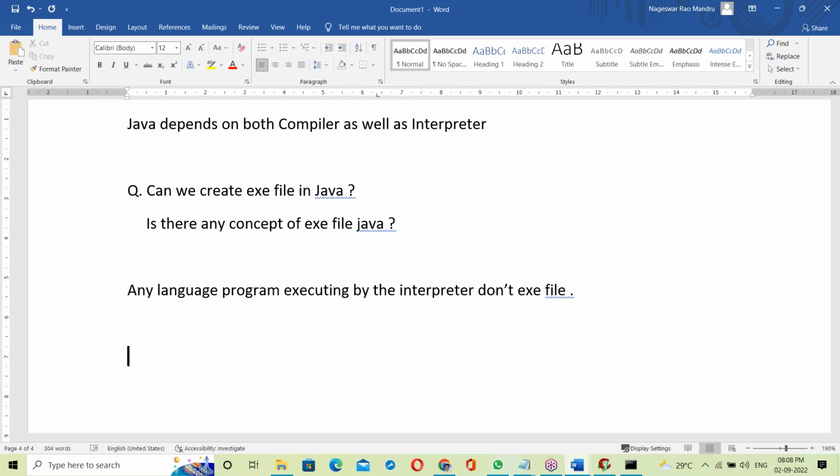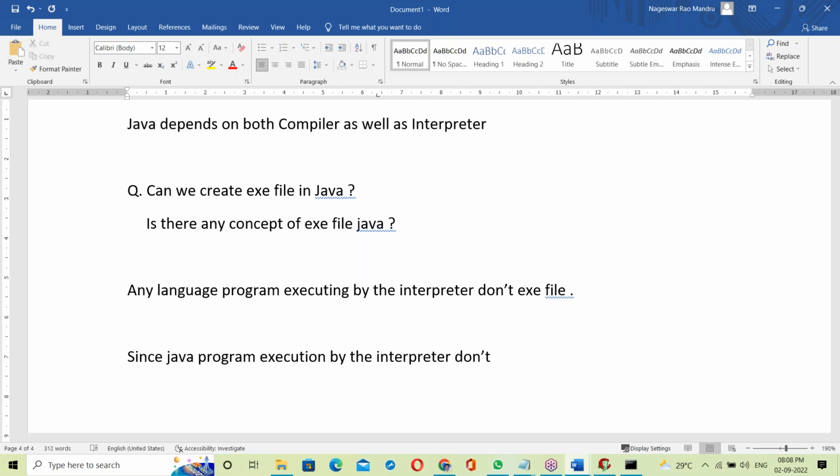Java program execution by the interpreter. Since Java program execution is by the interpreter, there's no exe file concept in Java.